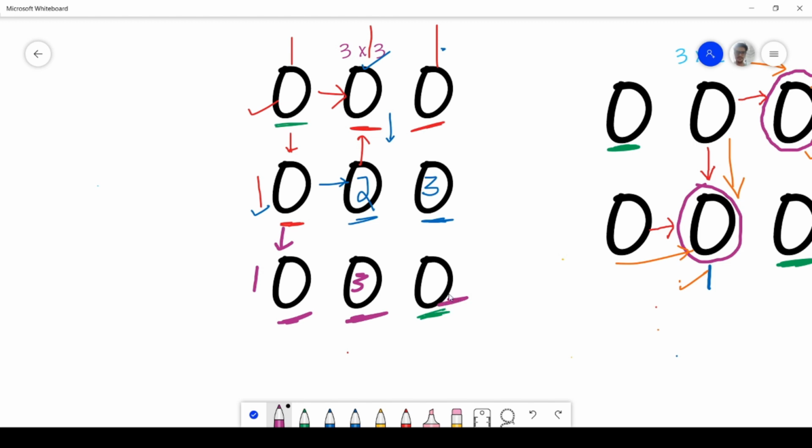Now let's take this finish position. So the number of ways by which we can reach this finish position will be sum of the ways by which we can reach from left plus sum of the ways by which we can reach from upwards, right? So it will be 3 plus 3, that is 6. So the number of ways by which we can reach from initial position, that is starting position, to this final position will be 6. I hope it is clear to you how 6 is coming.